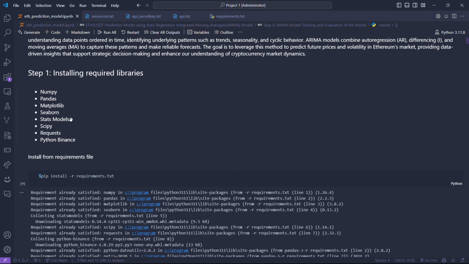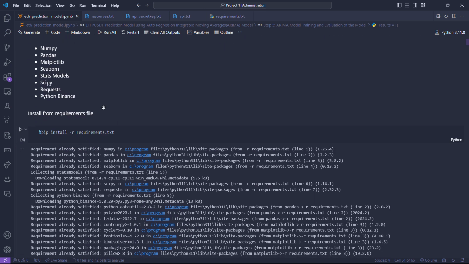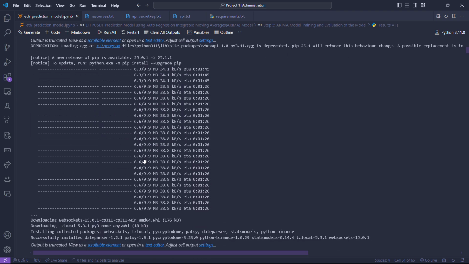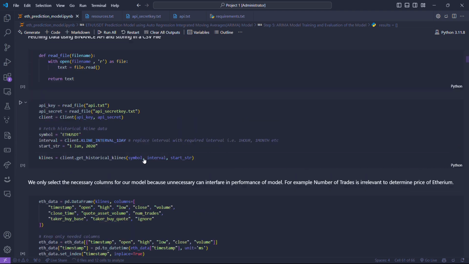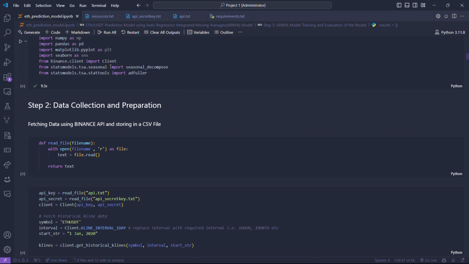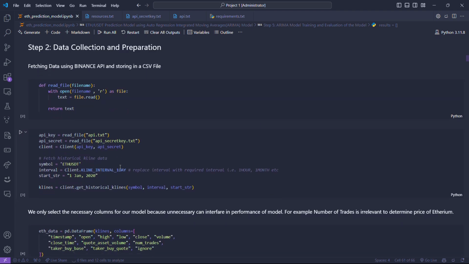Requests is to handle the API request, and Python Binance is for the Binance API key. All these libraries are in the requirements.txt file. I've installed all of them from the file and imported them all. The seasonal decompose and exponential smoothing models we will use later.